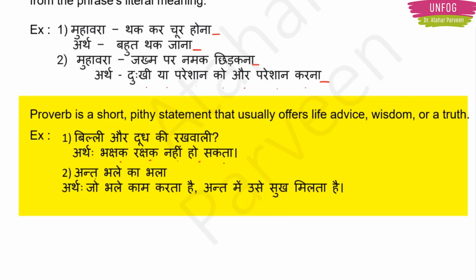Next example we have is अंत भले का भला. Okay, now I'll explain the meaning. अर्थ is जो भले काम करता है अंत में उसे सुख मिलता है. Self-explanatory, right? अंत भले का भला. If there is a good person, he will do good deeds. He will get good things in return. That's what the proverb is saying. Ant bhale ka bhala.